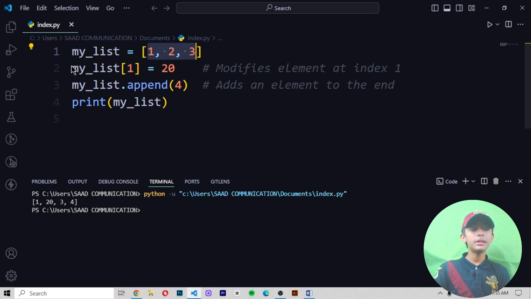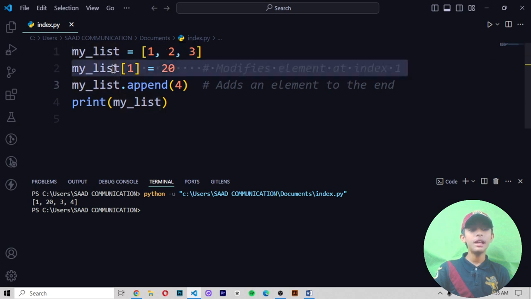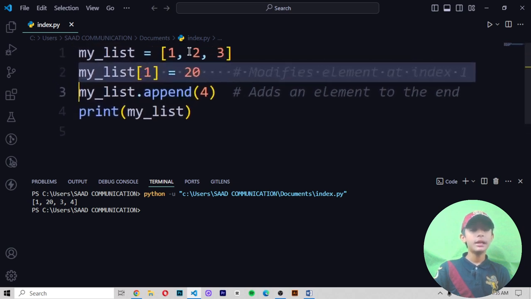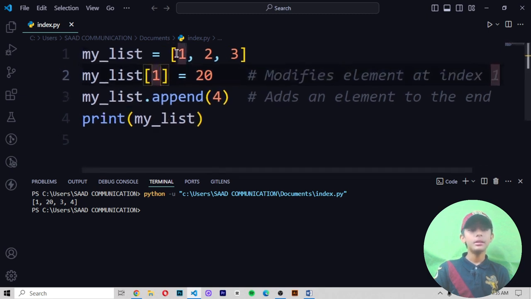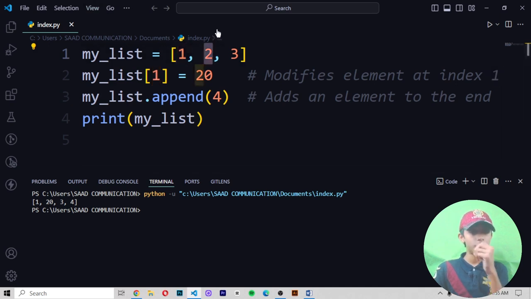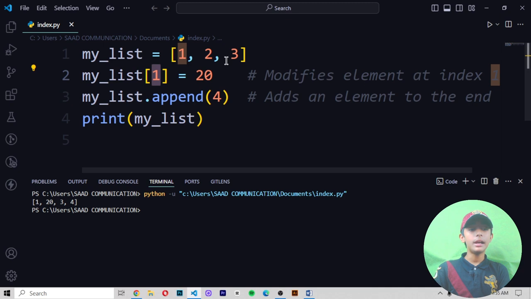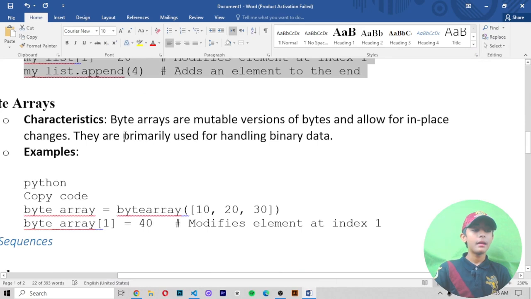Because the second line of code modifies the element at index 1. You must know that the first element has index 0 and the second has index 1. So at index 1, I write the figure 20, so 2 becomes 20. Then I write append. Append means add, and here I am adding the figure 4 to the end of this list, and it is added. Here you can see it. Like that you can do it.